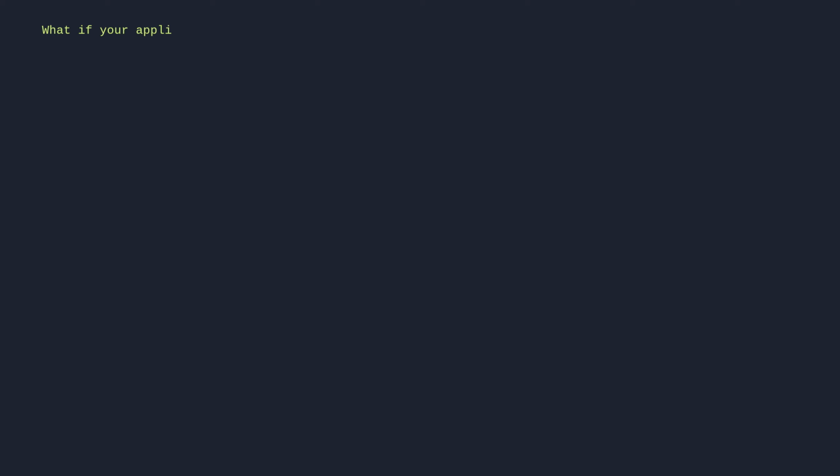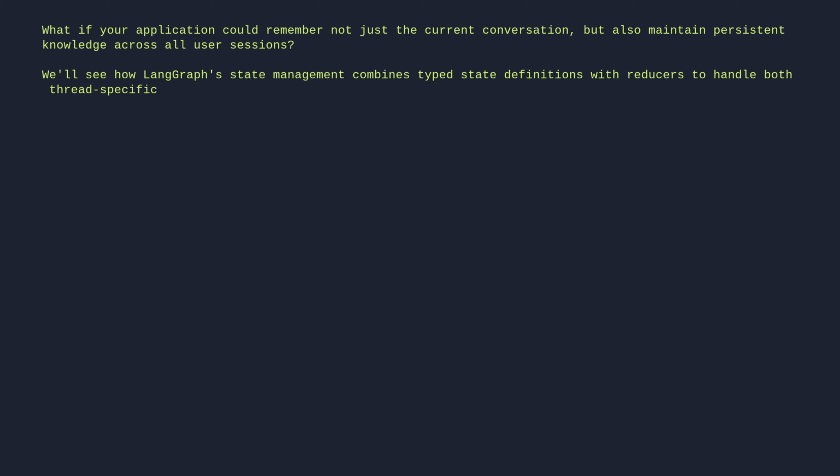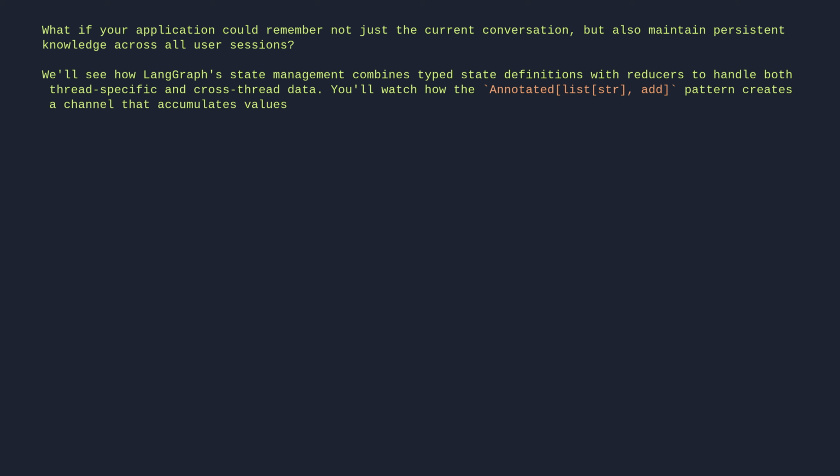What if your application could remember not just the current conversation, but also maintain persistent knowledge across all user sessions? We'll see how LangGraph state management combines typed state definitions with reducers to handle both thread-specific and cross-thread data. You'll watch how the Annotated[list[str], add] pattern creates a channel that accumulates values across nodes, while the store system maintains user-specific memories that persist beyond individual conversations.